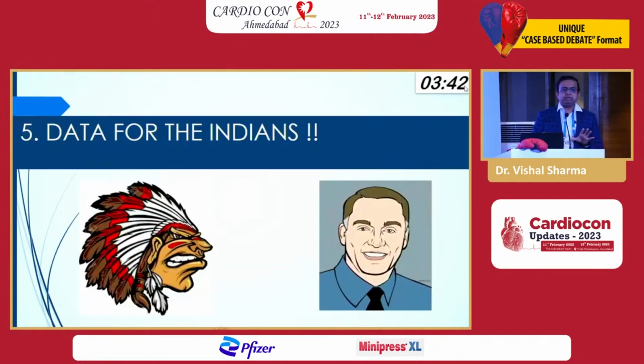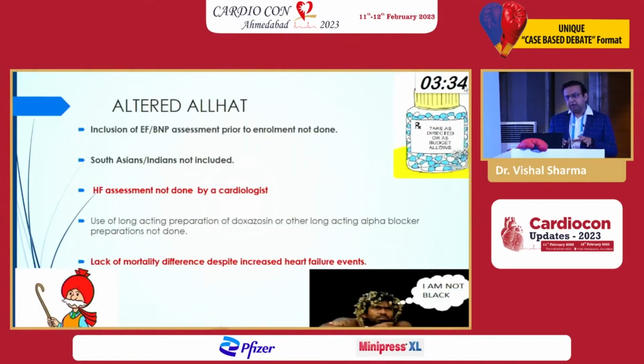Now, for Indians, yes, there is no data to say which antihypertensive to choose after the first three drugs. Well, at this point, I would just emphasize the ALLHAT trial. The ALLHAT trial was a trial after which alpha blockers almost got delisted. Initially, 20 or 30 years back, alpha blockers were one of the first-line drugs to treat hypertension, but after ALLHAT, they were just blacklisted. But we need to see what ALLHAT actually meant. If you go deeper, the ALLHAT trial showed that use of alpha blockers was associated with increased incidence of heart failure. I would like to say here that for all those patients who were included in the ALLHAT trial, the ejection fraction and the BNP were never measured prior to inclusion.